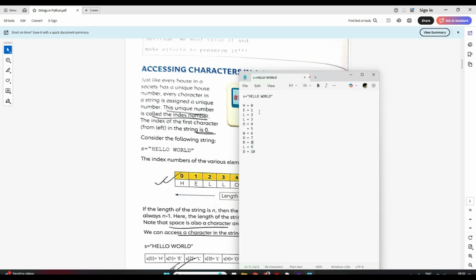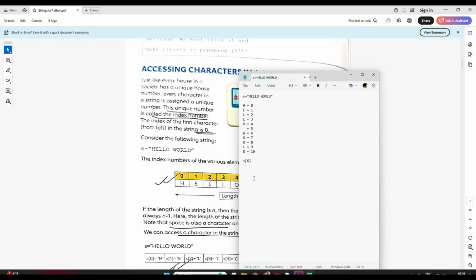Now if I want to access any character, suppose I want this W to be extracted, what is the index of this W? 6, right? It starts from 0, remember. So if I want to extract W, it will be s in square brackets 6. This is my variable name and this is my index. So to access any character in the string, you specify the variable name and then within the square brackets you specify the index.